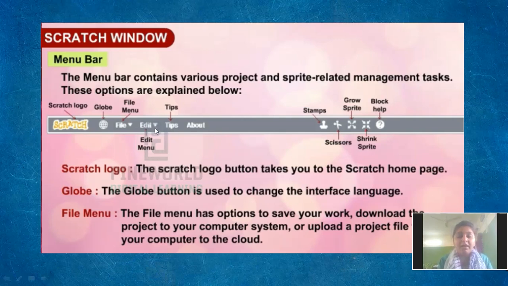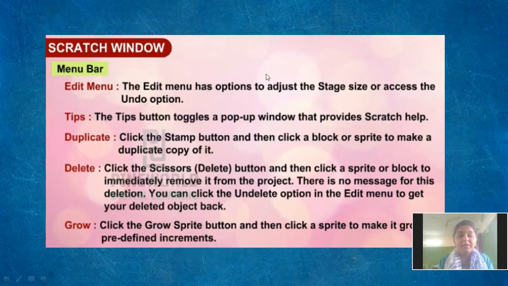Next here you are having tips. Then stamps. Then scissors. Then grow sprite, which means to make it bigger. Shrink sprite means to make it smaller. Then there is the block help. Now see, the edit menu has the option to change the size of the stage, or the undo option as I have earlier told you. Then the tips button gives us some tips or tutorials which we can use for our help.